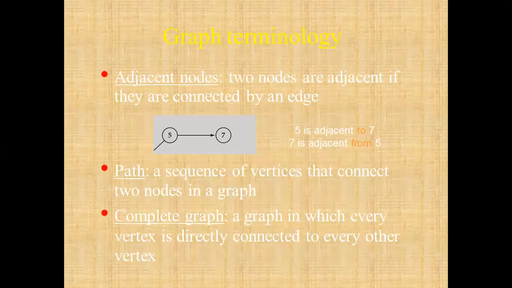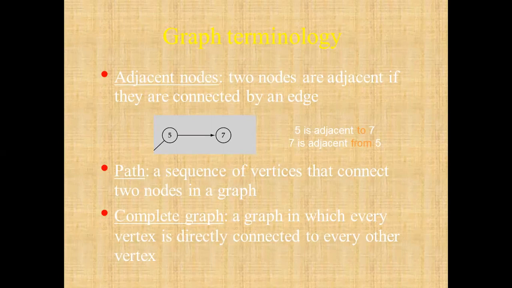That is called, in graph terminology, adjacent nodes: two nodes are adjacent if they are connected by an edge. 5 is adjacent to 7 and 7 is adjacent from 5. That is a digraph, a directed graph. A path is a sequence of vertices that connects two nodes in a graph. Like 5 to 7, there is a path.